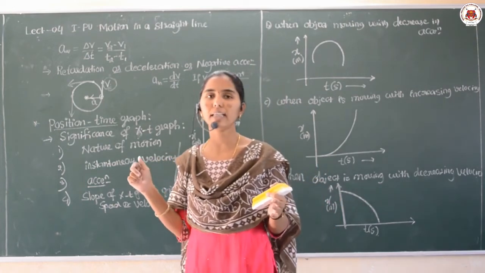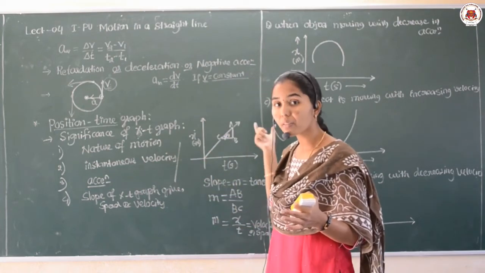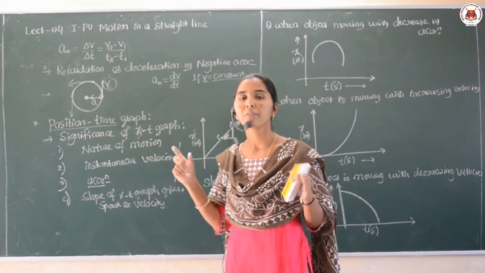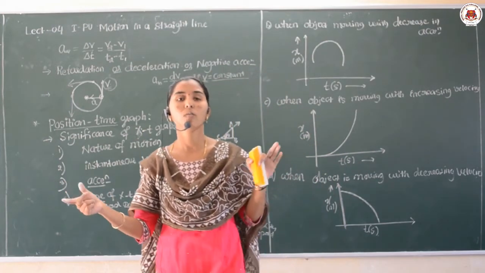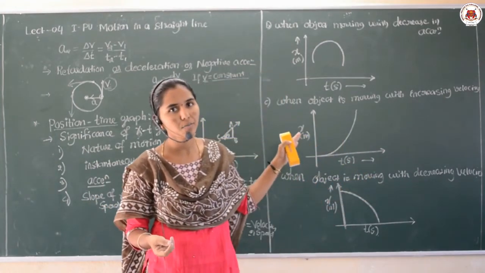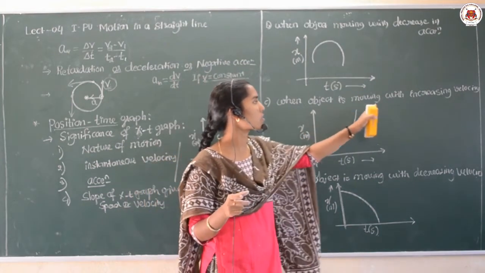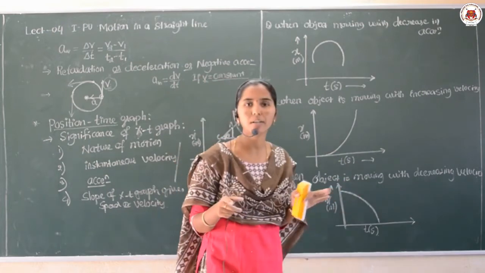The second one is the nature of the graph for the different motion of the object we have seen. When the object is at rest, its nature is different. When the object is moving with a uniform velocity, its nature is different. When the object is having increasing velocity, the nature is different. Decreasing velocity, nature is different.